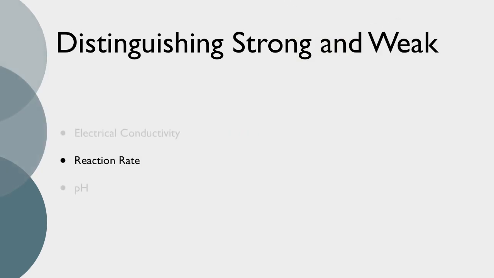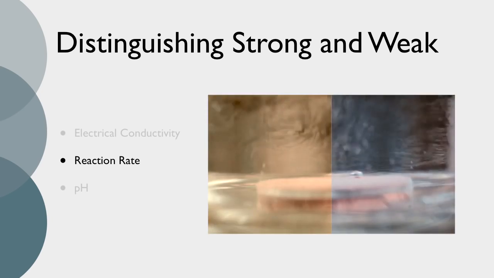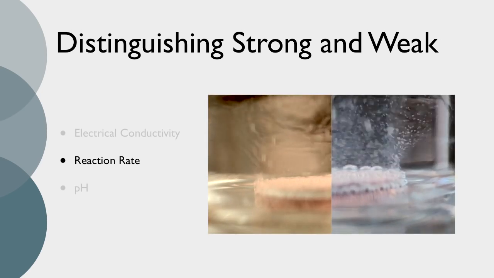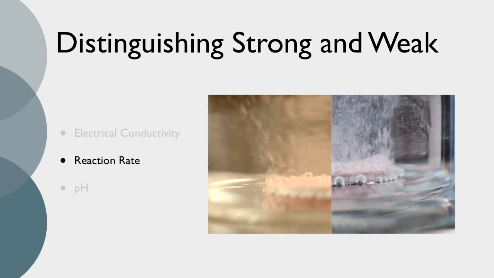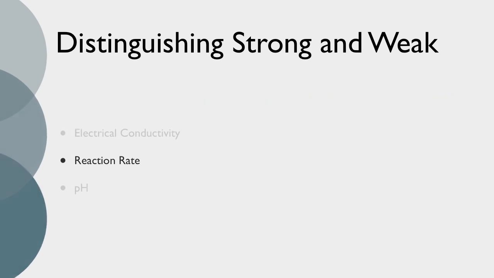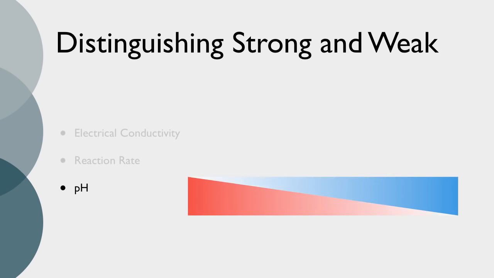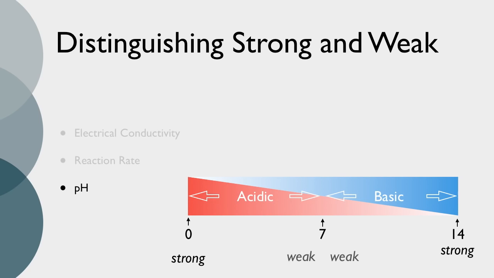Strong acids and strong bases not only dissociate more, i.e. push their equilibrium far to the right, they also react faster than a weak acid or a weak base. Finally, the pH scale can of course tell us if something is a strong or weak acid. If we put a strong acid in water, we'll measure a low pH value closer to the 0 side. If we put a strong base in water, we'll measure a high pH value closer to 14. Weak acids and weak bases will measure out closer to the middle.